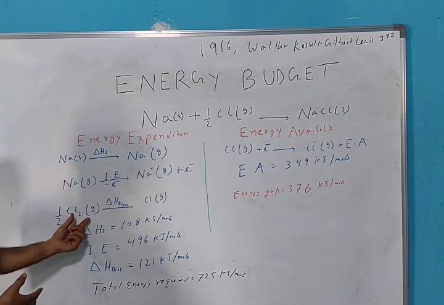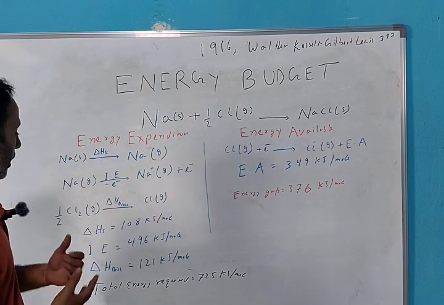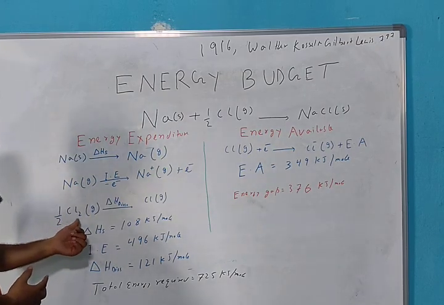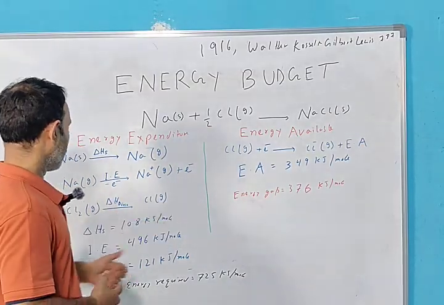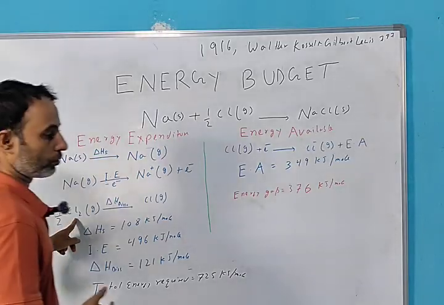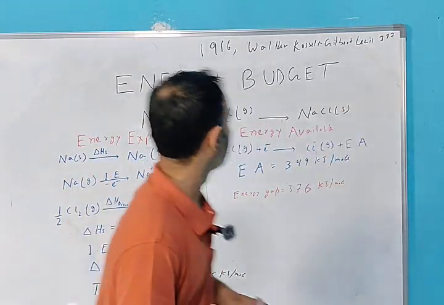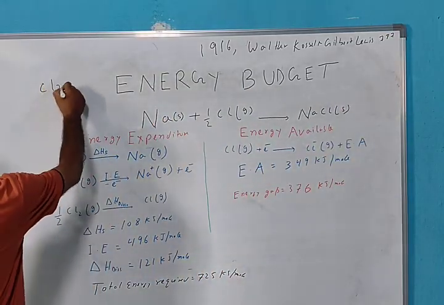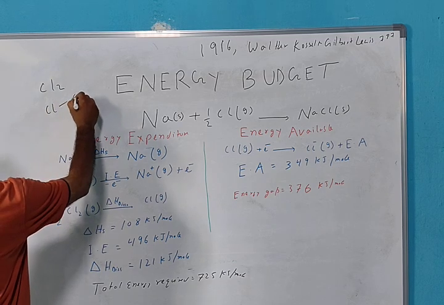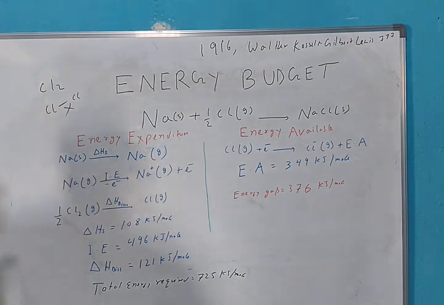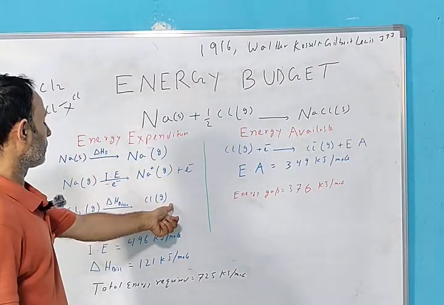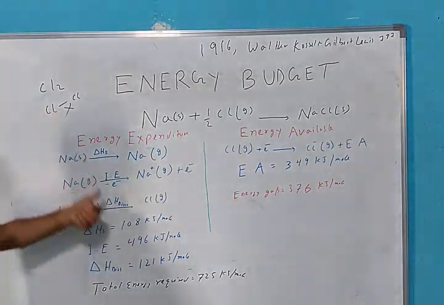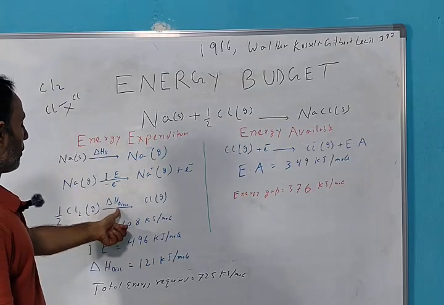Further, we are now going to create an anion: half Cl2 gas to Cl gas. We have to dissociate Cl2. We have Cl2 like this, with a Cl–Cl bond. We have to break this bond to create Cl gas. This is basically bond dissociation energy, the enthalpy of dissociation.